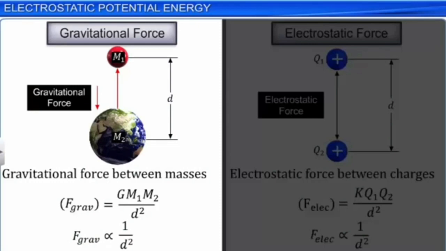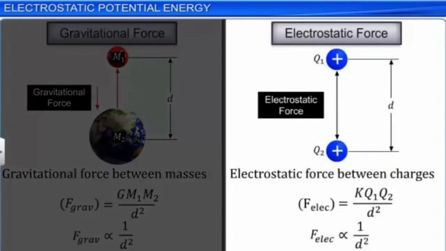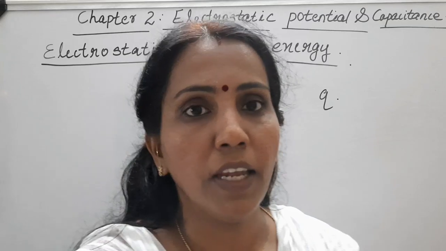The work done against the gravitational force will be stored as gravitational potential energy. In the same way, work done against the electrostatic force will be stored in the form of electrostatic potential energy in the charge in the presence of an electric field.